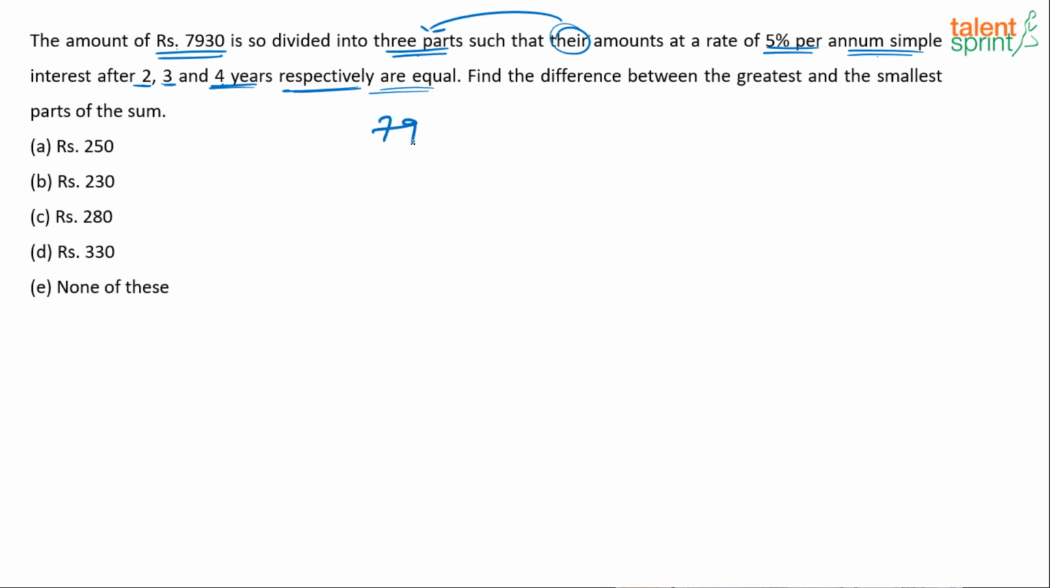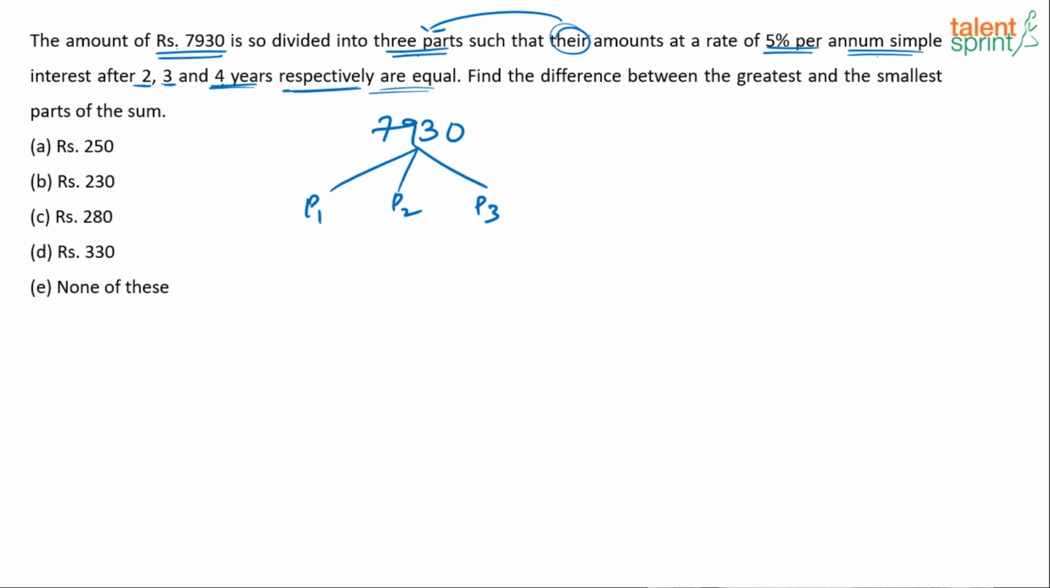So what are we doing? 7,930. Was I reading it as 7,390? No, the value is 7,930. Sorry, I thought I was reading it as 7,390. Anyways, so 7,930 is divided into 3 parts. Let's say P1, P2, P3. So P1 plus P2 plus P3 is 7,930.